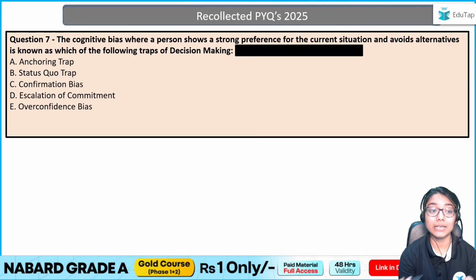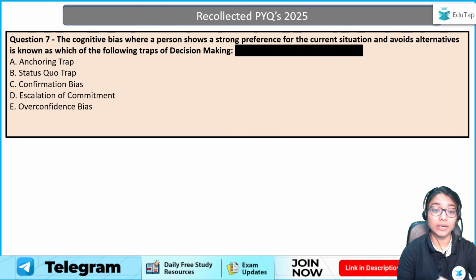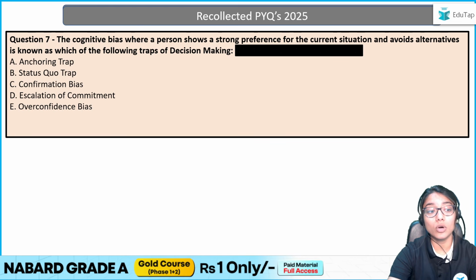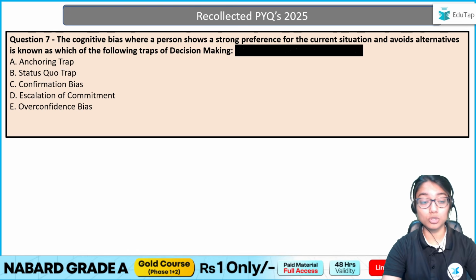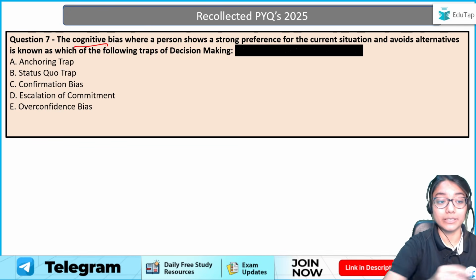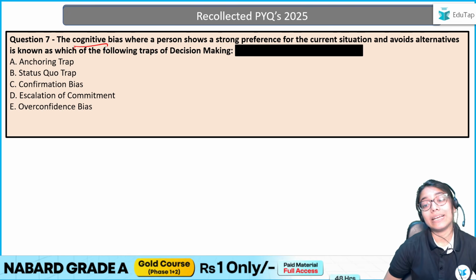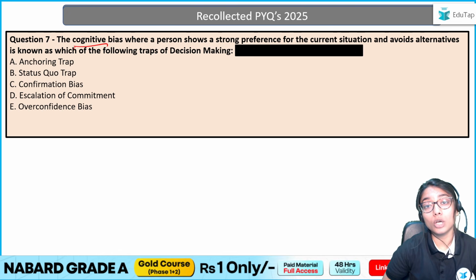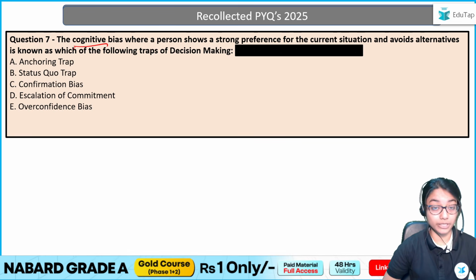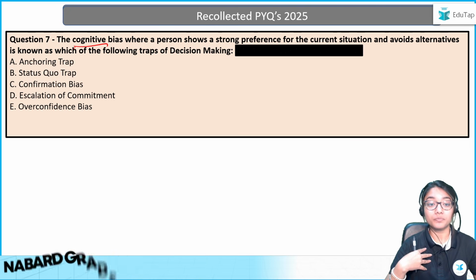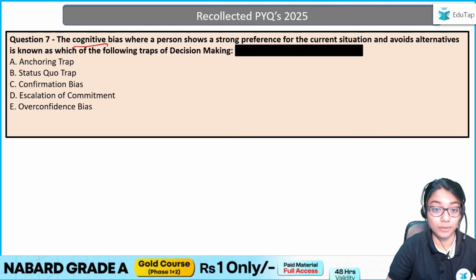Now, if we have a look at our next question: the cognitive bias, where a person shows a strong preference for the current situation and avoids alternatives, is known as which of the following traps? So we are talking about a cognitive bias, right? So what is a cognitive bias? Wherein I am not going to be rational and make decisions based on rationality, but rather I have certain biases. So they will affect my decision.